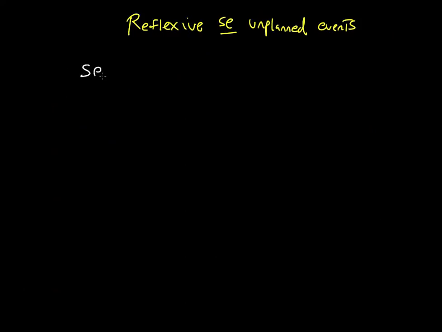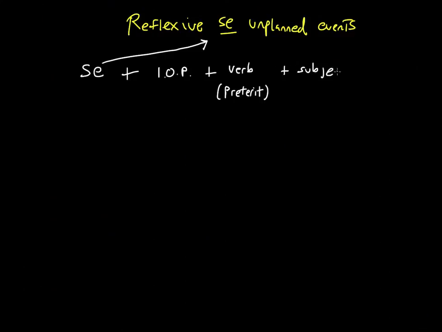The first thing we need is a se, and this se is essentially this se in the title here, plus an indirect object pronoun, plus our verb, which is going to be conjugated in the preterite tense, and finally the subject that is going to do the action of the verb.